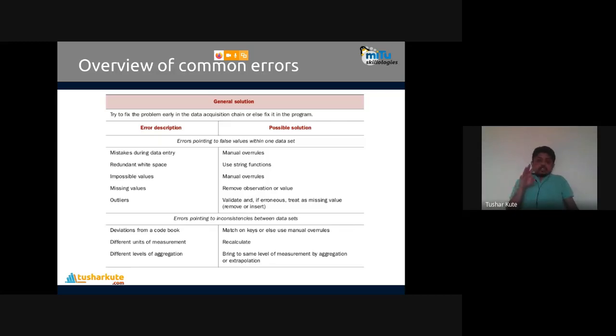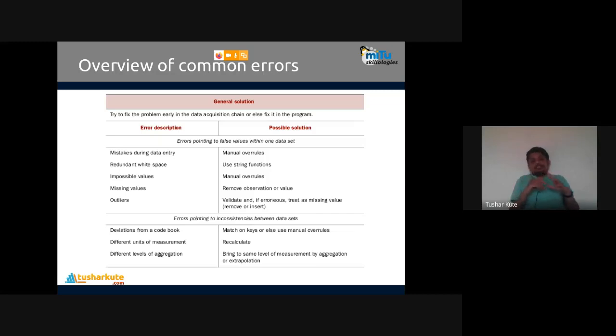The fifth one is outliers. Outliers means someone who is away from the crowd. Let's say, for example, all the students in your class have marks between 50% and 70%, minimum 50%, maximum 70%. If one student has got 91%, he is an outlier.